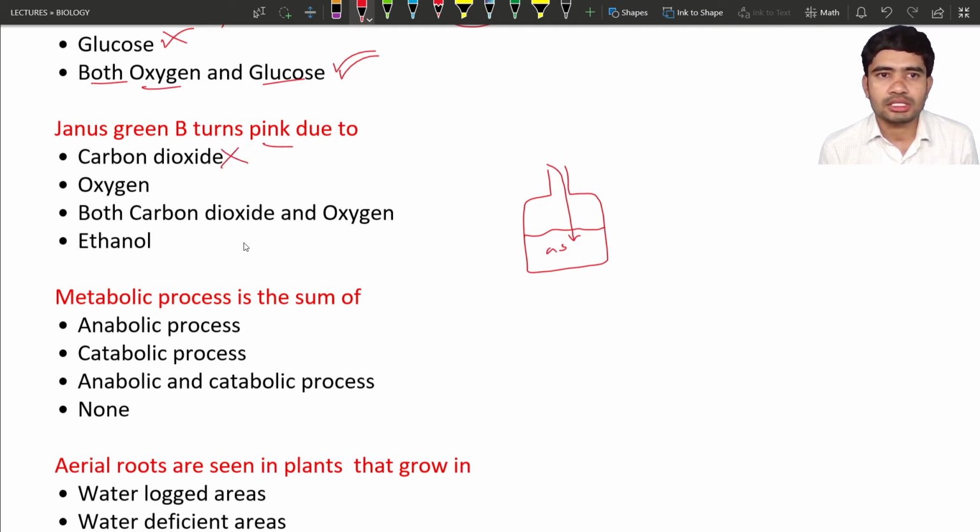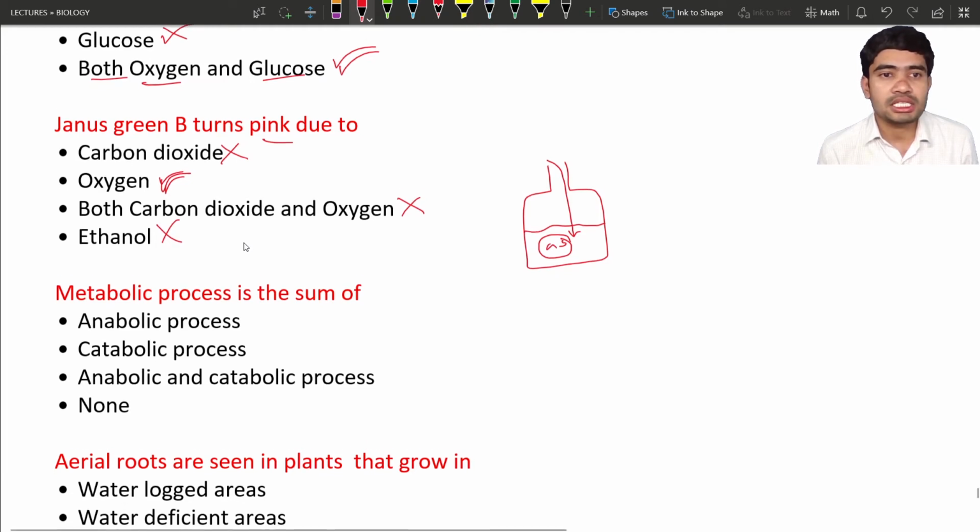So carbon dioxide is not a perfect answer. Oxygen is the main important component in this experiment. We have to make sure that oxygen is not present in the glucose solution, and this is the only reason we add Janus green B to the solution. Next, the fourth option is ethanol. We are not at all interested in ethanol, so it is also not perfect. So Janus green B turns pink due to oxygen only. If oxygen is present, it is going to turn pink.